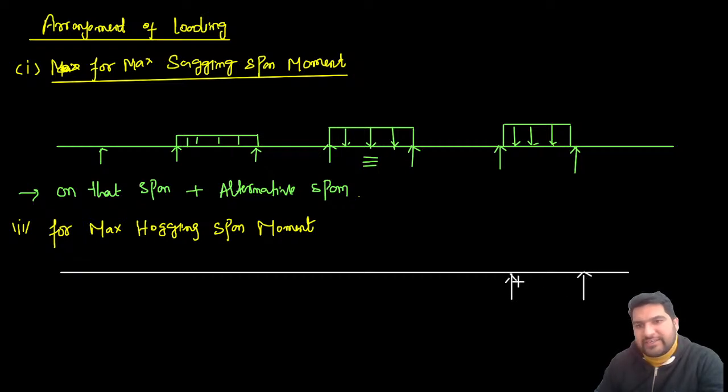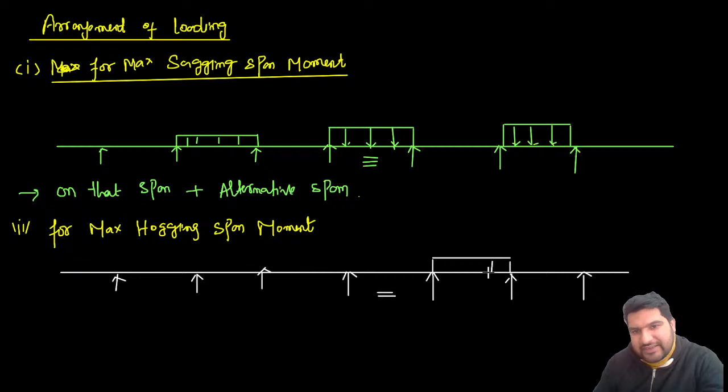What is the condition to get the maximum hogging span moment? Let us suppose this span is in consideration. The load should be placed adjacent to the span, plus the alternative spans. This is the condition.